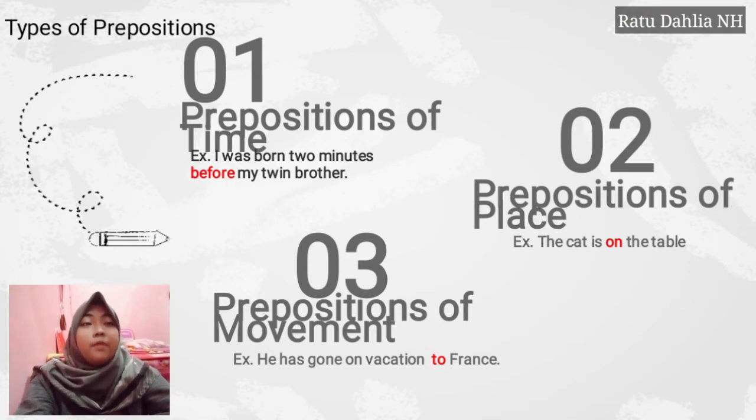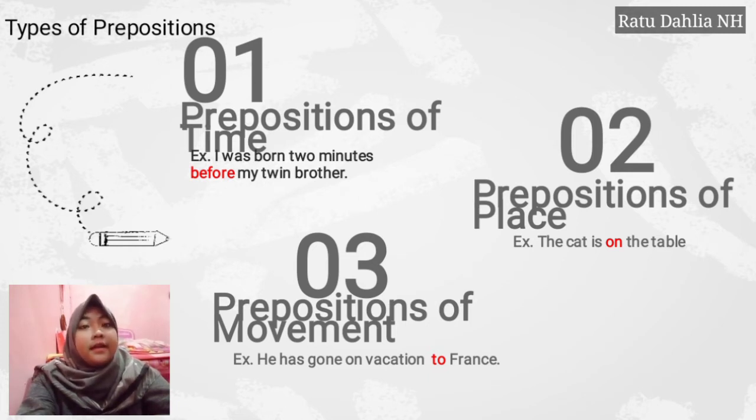Okay, types of preposition. The first, preposition of time. Basic examples of time prepositions include at, on, in, before, and after. They are used to help indicate when something happens or will happen. For example, I was born 2 minutes before my twin brother.